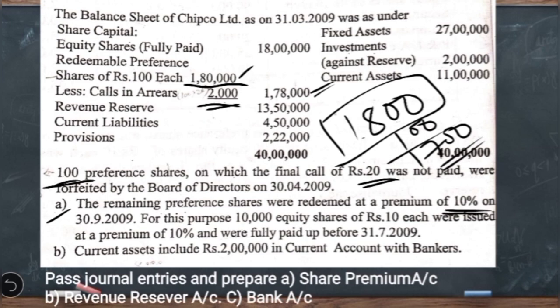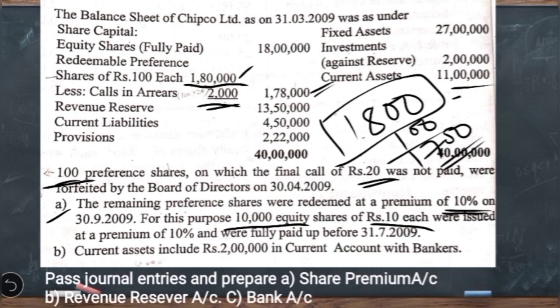And now for the purpose of redemption, the company has gone for fresh issue of equity shares. How many equity shares they have issued? 10,000 equity shares of rupees 100 each were issued at a premium of 10%. So which means that the fresh issue is done at a premium of 10%. And they were fully paid up before 31st July 2009. And one more adjustment given that current assets include rupees 2 lakh in current account with the banker.